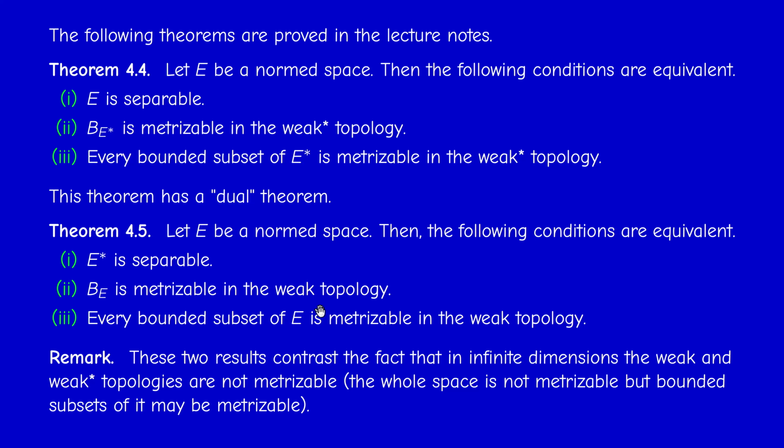Now, you should not be confused because we proved that if E is infinite dimensional, then both the weak topology and the weak star topology are not metrizable on the whole space. But when we restrict them to a bounded subset, then they could be metrizable. And this happens if and only if, in the case of the first theorem, a bounded subset of E star is metrizable in the weak star topology if and only if E is separable. And we have a dual statement. A bounded subset of E is metrizable in the weak topology if and only if the dual is separable. So don't confuse the 2 conditions.